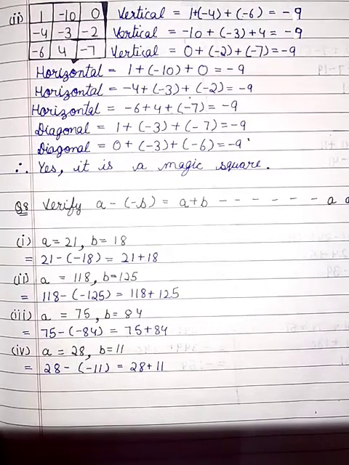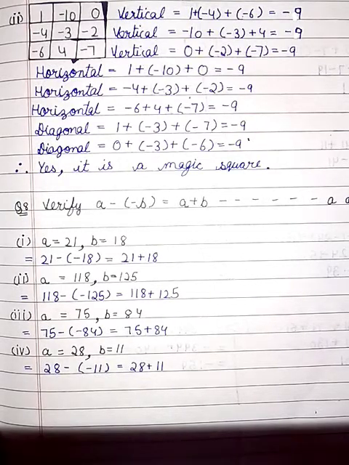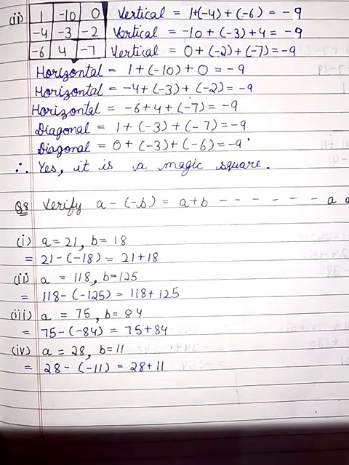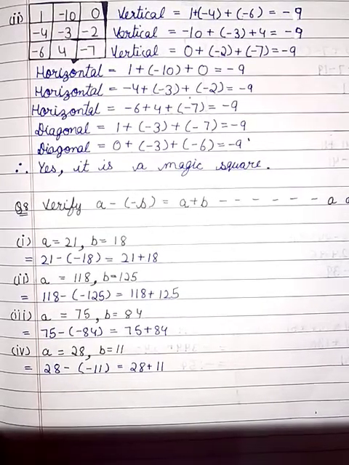Third one, A is equal to 75, B is equal to 84: 75 minus 84 is equal to 75 plus 84. Fourth, A is equal to 28, B is equal to 11: 28 minus 11 is equal to 28 plus 11.